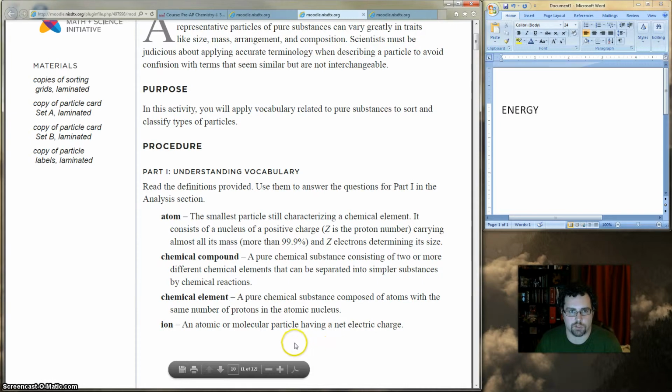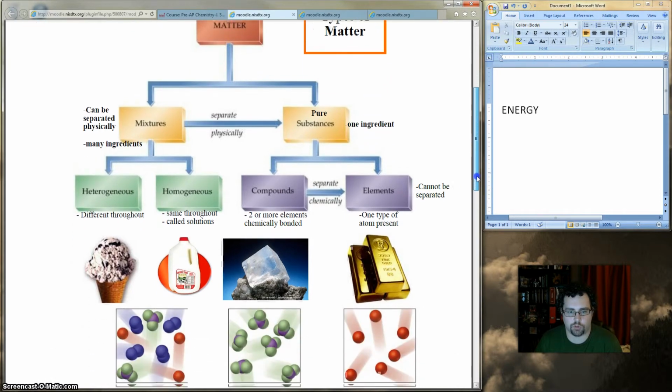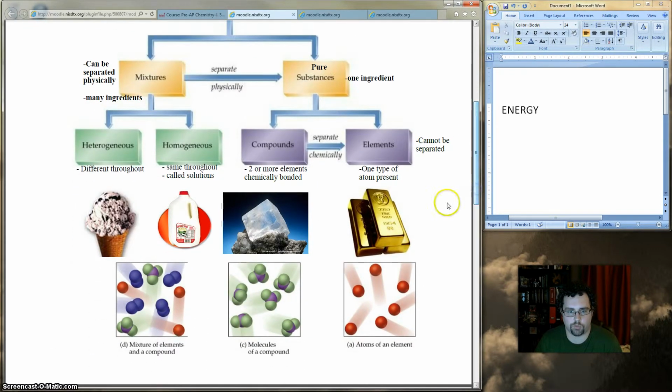They're considered to be pure substances because they cannot be broken apart physically. They can only be separated chemically. Okay? So, pure substances, they are only one thing. They have to be separated chemically. Compounds are two or more elements chemically bonded, like table salt is a good example of a compound. Okay? Molecules of a compound generally look like multiple atoms mashed together. They're chemically bonded. Okay? So there's an example that's a big rock or a mineral that is a compound.